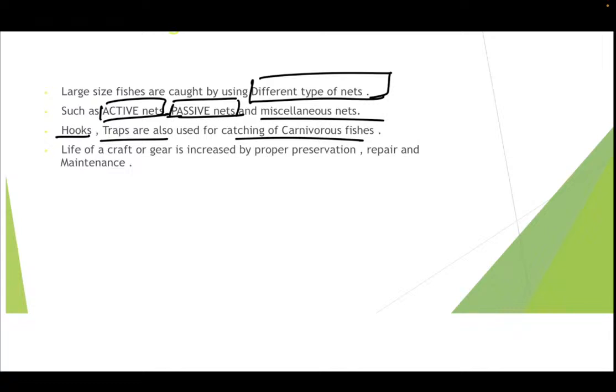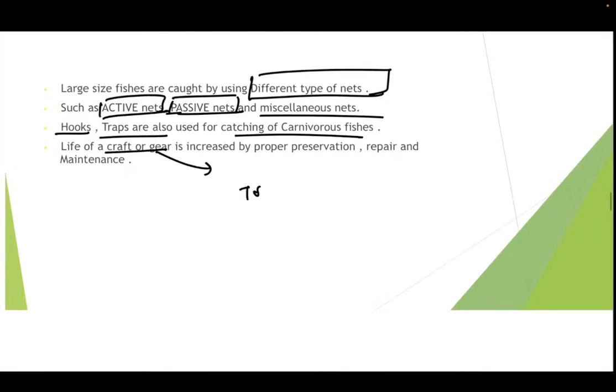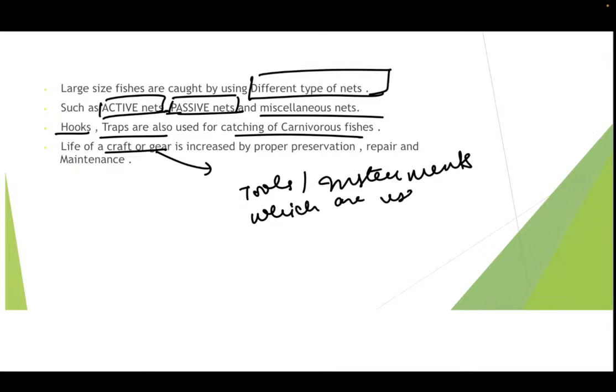Life of a craft or gear is increased by proper preservation, repair and maintenance. Now can you tell me what is a craft or gear? Craft or gear are specifically the tools or instruments which are used by the fisherman.